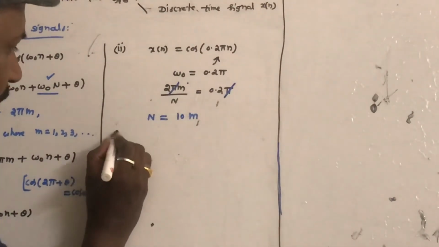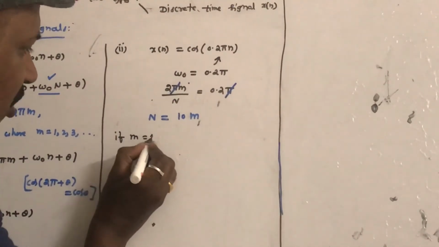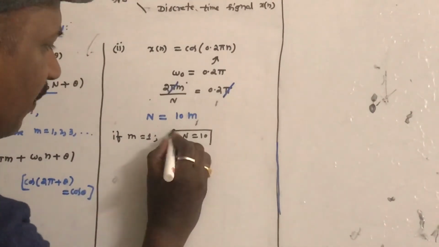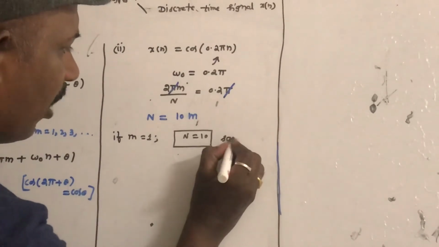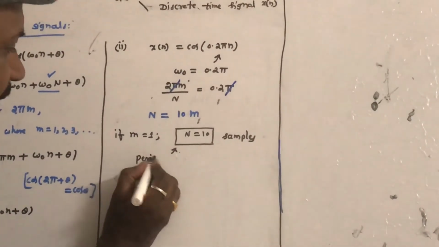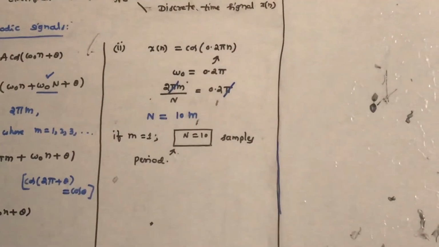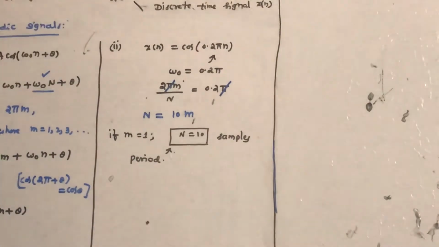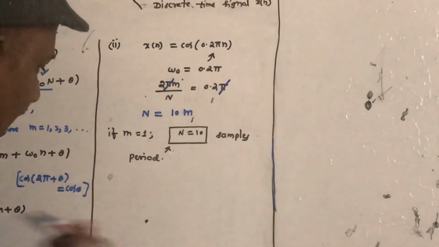So if m is equal to 1, N is equal to 10. That means this is the fundamental period: after 10 samples the cos waveform repeats, so one cycle consists of 10 samples. In this way you can understand this problem.